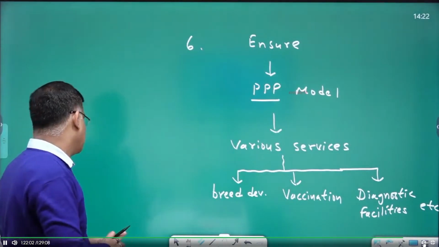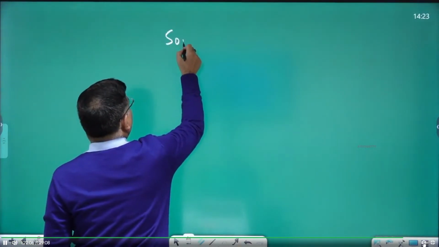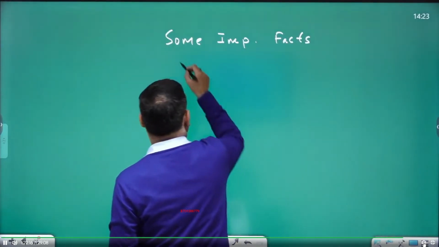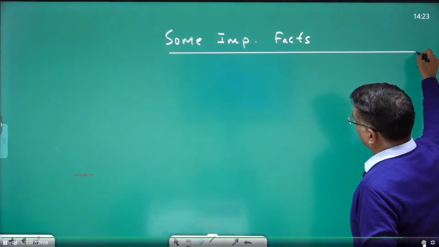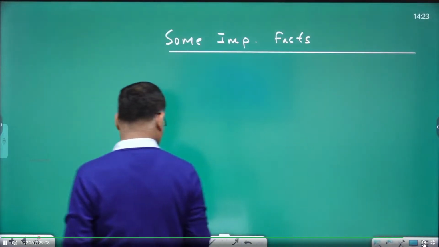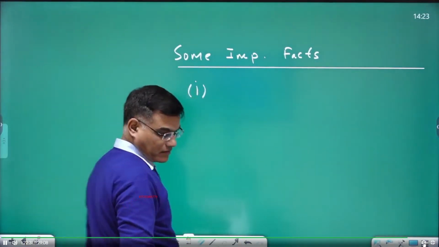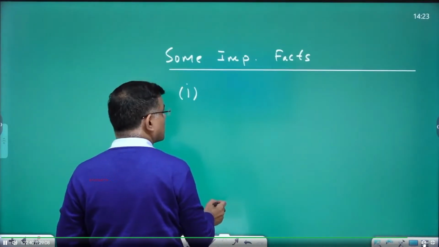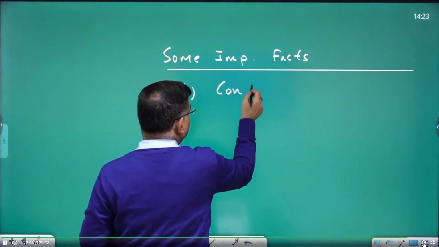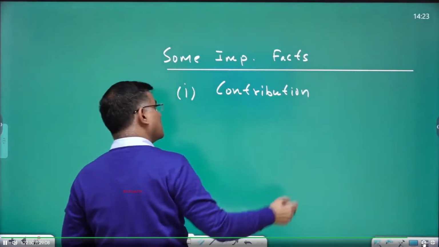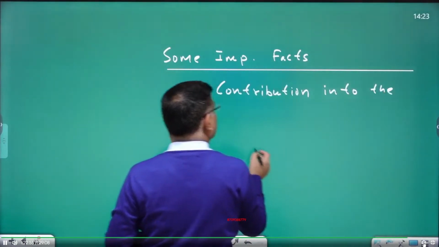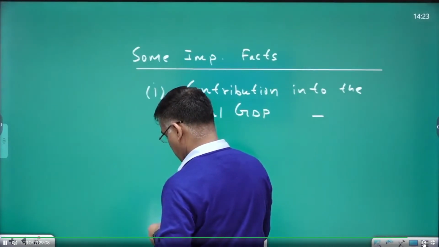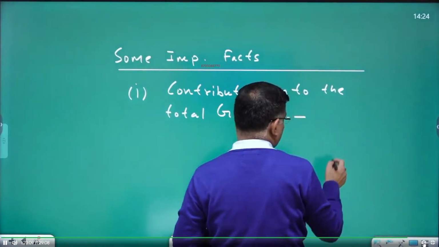So these are suggestions, and now we have to write some important facts. In the important facts, you can write contribution into the total GDP: around 4.2%.